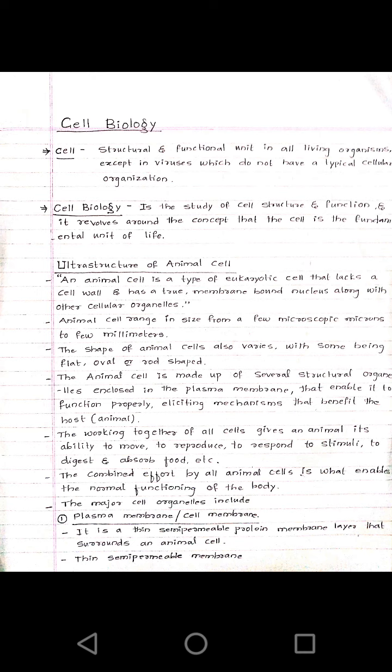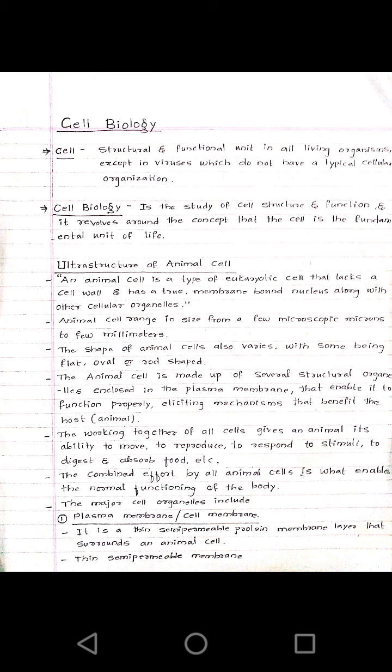The animal cell is a eukaryotic cell which lacks a cell wall and has a true nucleus. Along with the nucleus, it has other cellular organelles. Animal cells may vary in size, from microscopic microns to a few millimeters.